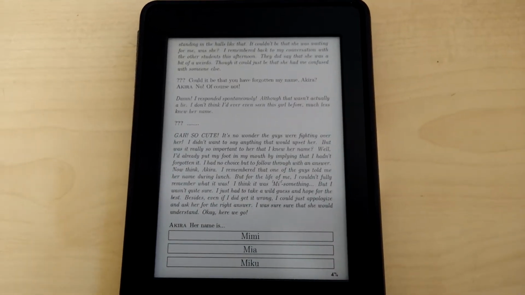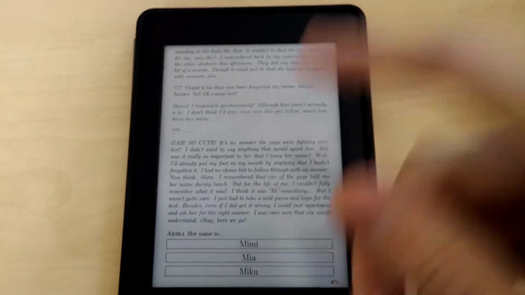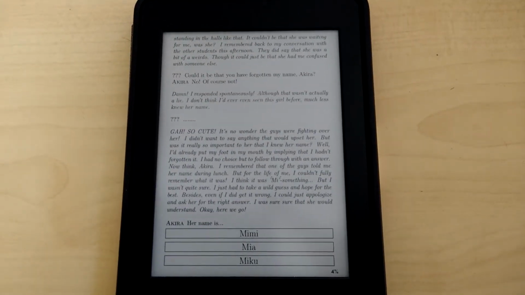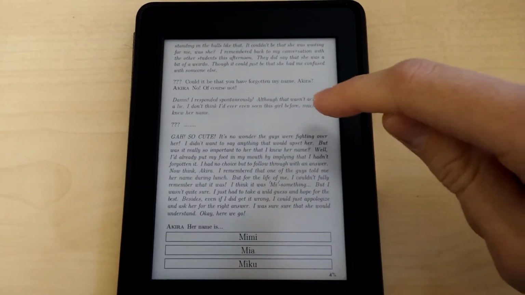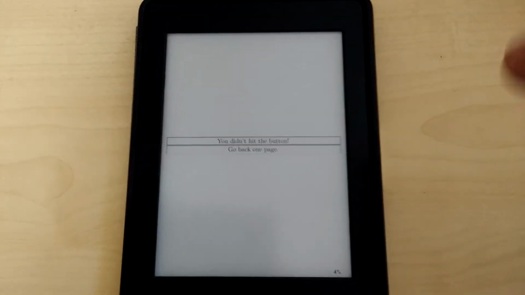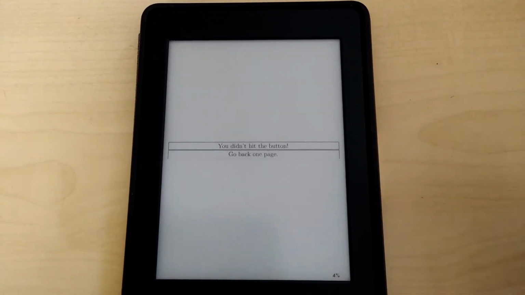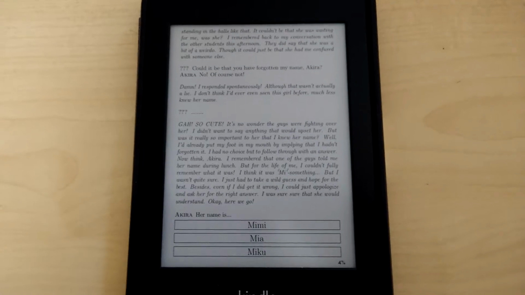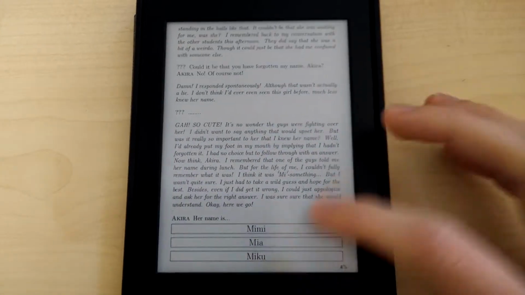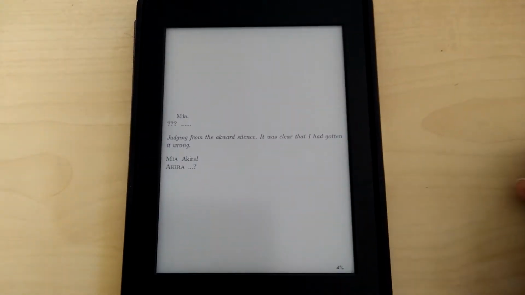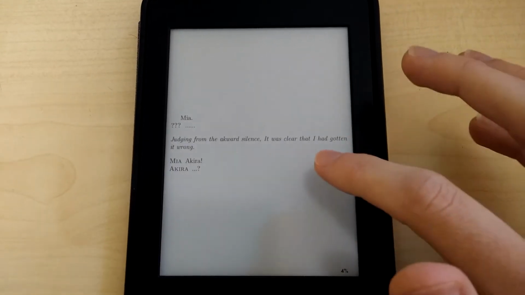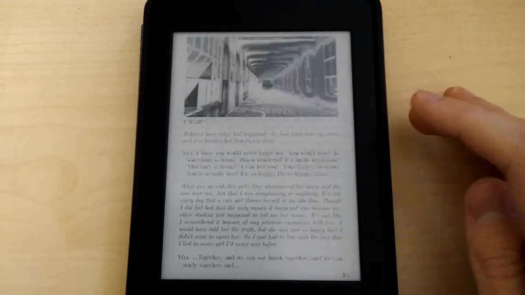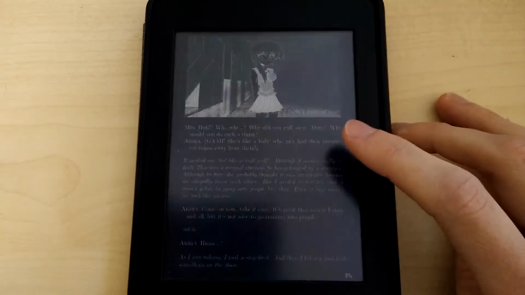Here's the question we've just been looking at, and there are the 3 buttons down there, and we can theoretically press them. But of course, what happens if we don't press anywhere, so it goes just to the next page? It will actually warn us, and that's a very good feature. So if we didn't hit the button, we better go back one page before we land anywhere in the story. So let's click something like Mia. And you can see the story continues, until at some point we reach the end.